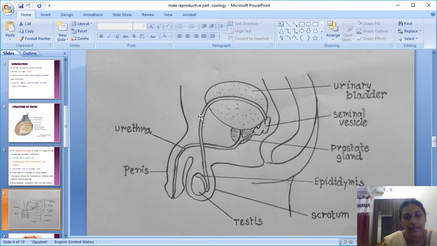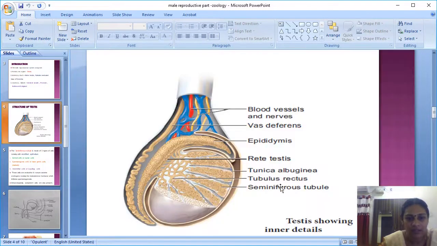The penis and everything else is an accessory organ. So the mode of transmission of sperm: it is produced in the testis, from the seminiferous tubules. From there it is collected in the tubulus rectus. From the tubulus rectus it goes to the rete testis. From the rete testis it enters the epididymis with the help of the vas efferentia. From the epididymis it reaches the vas deferens.